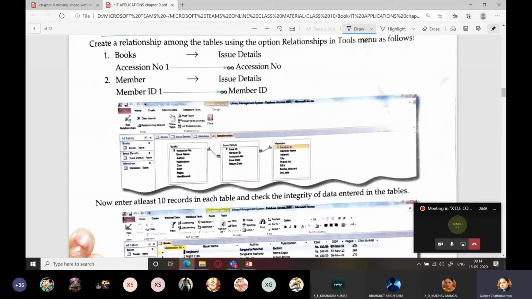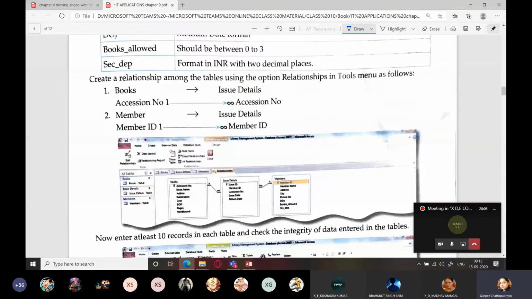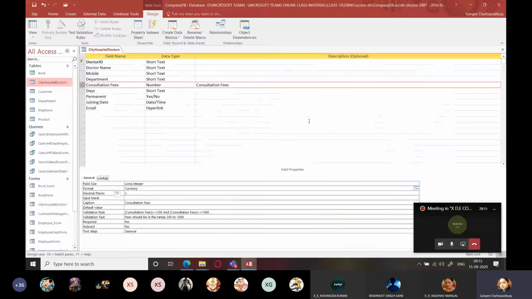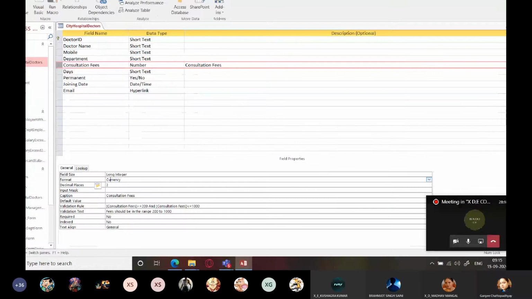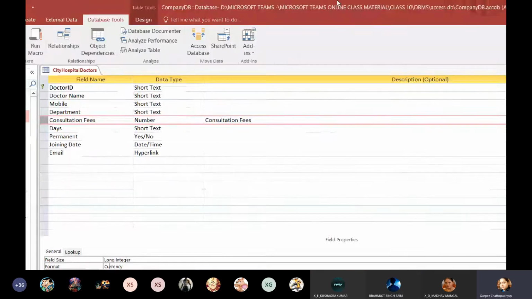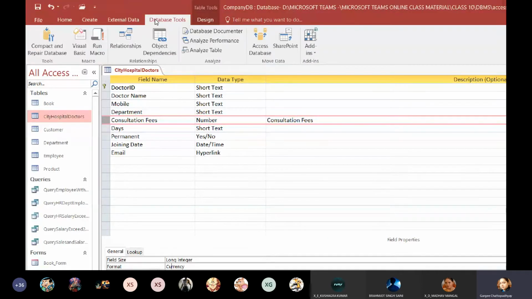Create a relationship among the tables. तो आप लिख लें अभी कि आप relationship कैसे create करते हैं. Please write it down, okay? First thing, you have to go to database tools. I'm just going to magnify and I'm not going to write. You are going to write. You will go to the database tools tab.